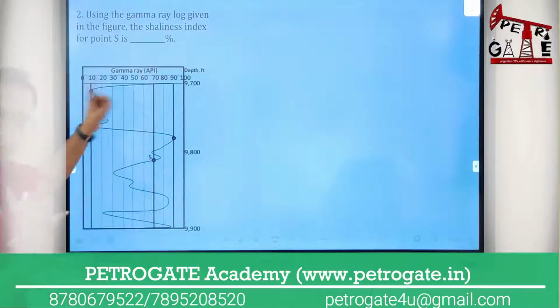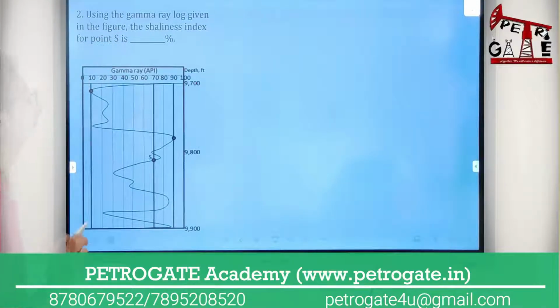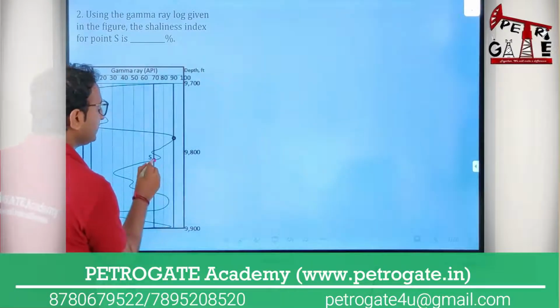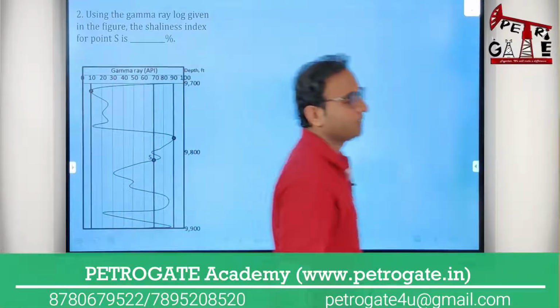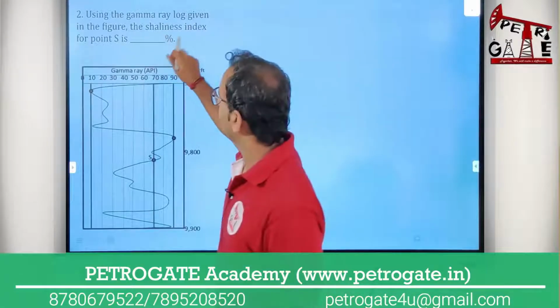Definitely this can be the question also, and the unit you can say API, 0 to 100 for example, and depth given like this. No problem. Using the gamma ray log given in the figure, the shaliness index for the point S, this is your shaliness index. I have to calculate the shaliness index, meaning what the shale volume will be there, and I have to calculate the shaliness index and shale volume in percentage.